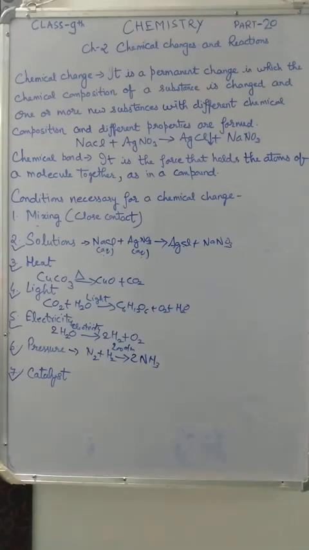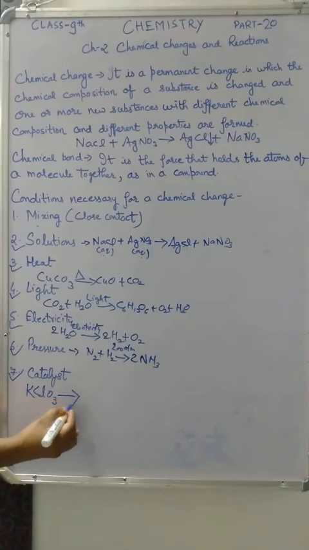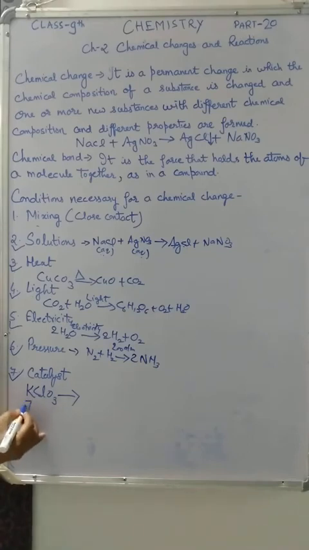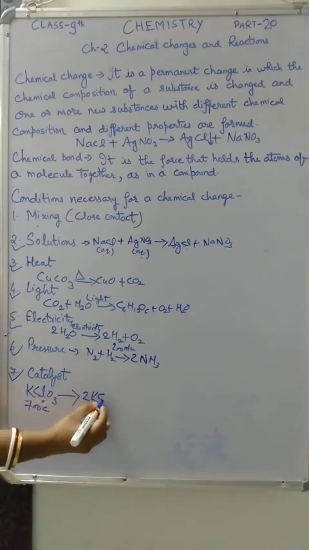Now an example of catalyst. One very good example is that when potassium chlorate, I am not balancing the reaction, is heated at 700 degrees Celsius, it decomposes into potassium chloride and oxygen.